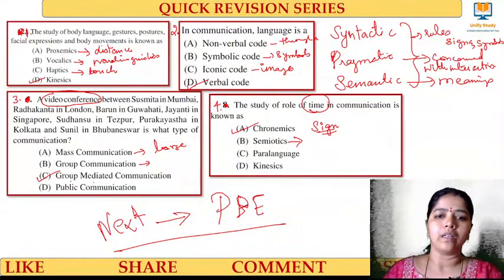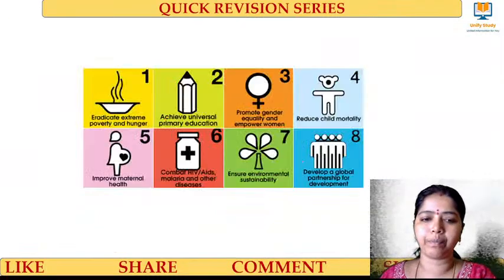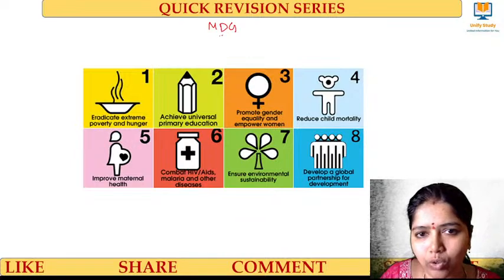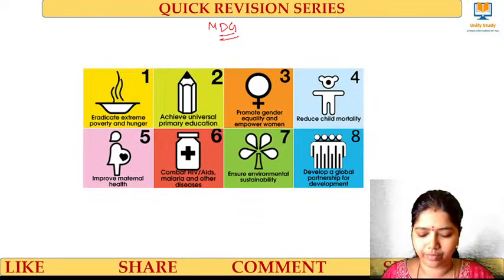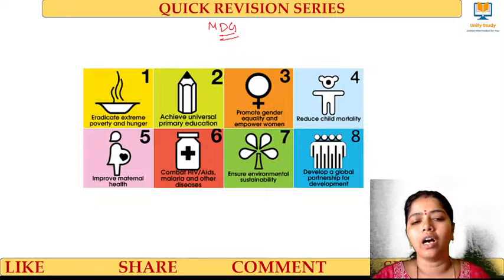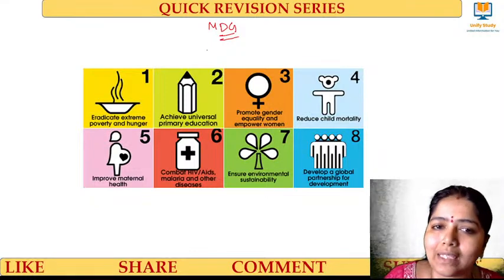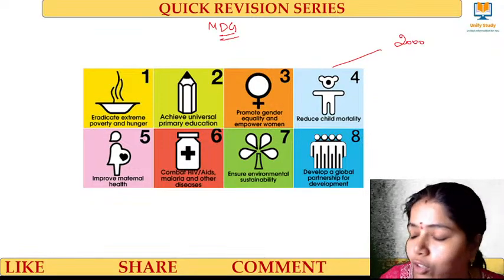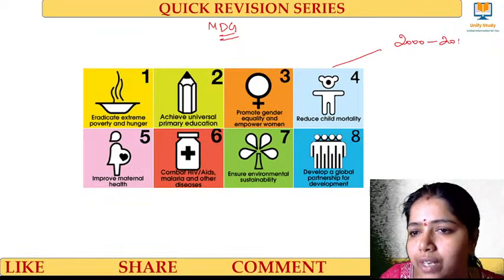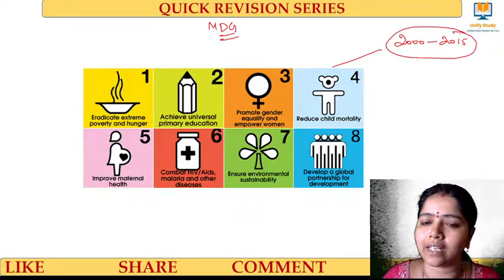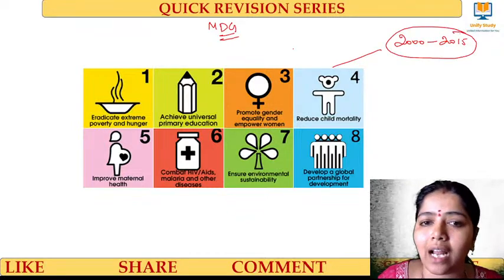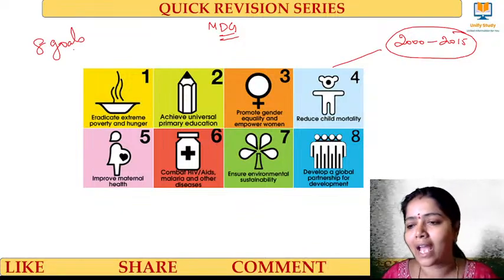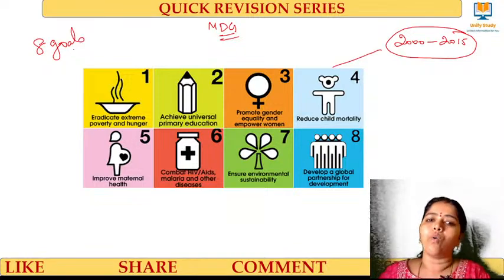Okay. So now I'm going to start with PDE. That is first starting from MDG, Millennium Development Goal. What is the Millennium Development Goal? It was started in the year 2000, and they planned to carry it out from 2000 to 2015. This is the target year. There are totally 8 goals in MDG.